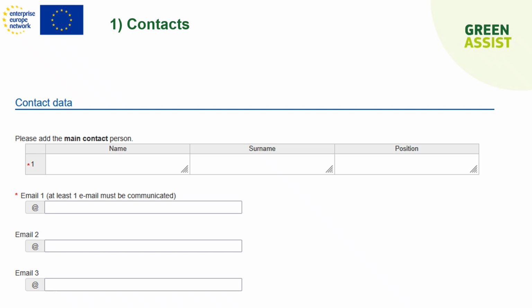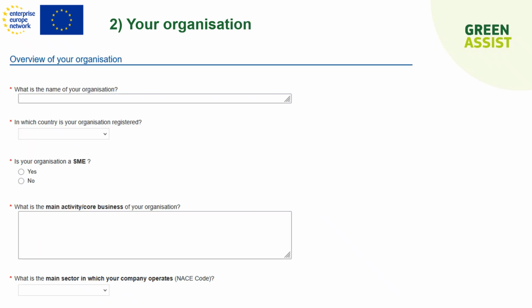In the first section, we ask you for the contact data. You could put only one contact person and one email. If needed, but it's not mandatory, you could add an additional email. The second section details your organization. It requests its name and its country of origin.